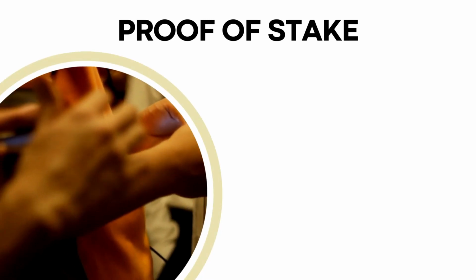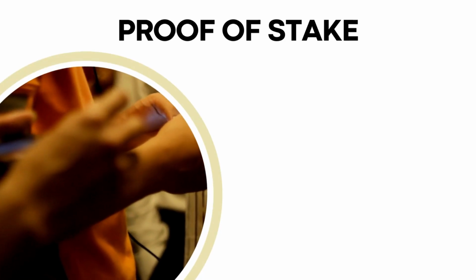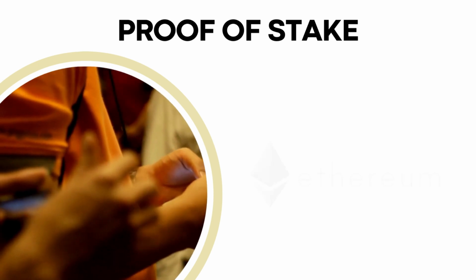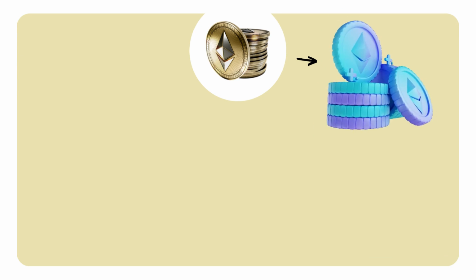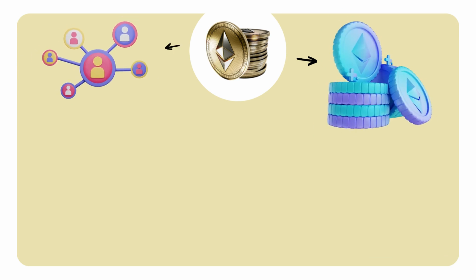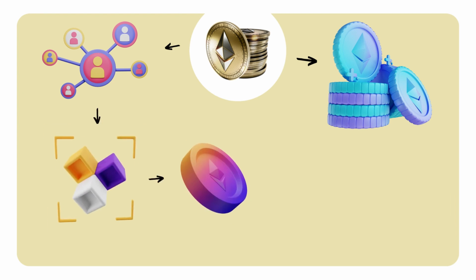Now, let's move on to proof of stake, an alternative consensus algorithm that is gaining popularity in the cryptocurrency space, with Ethereum being the most famous example. Proof of stake operates on a different principle. Instead of relying on miners and their work, it leverages the concept of staking. In proof of stake, participants, called validators, are chosen to create new blocks based on the number of coins they hold and stake.